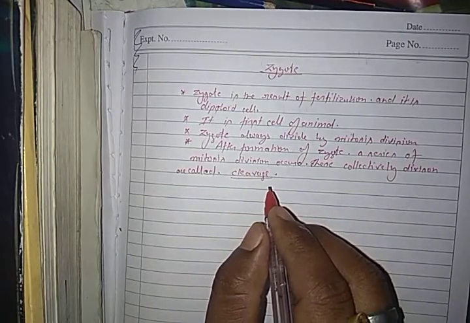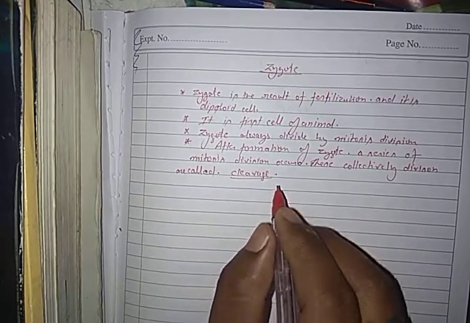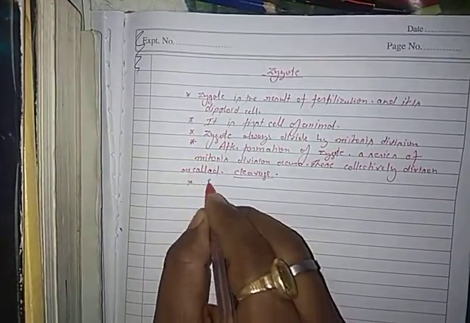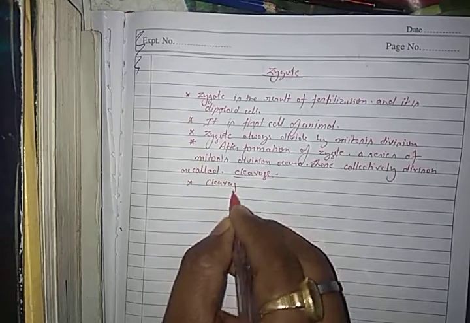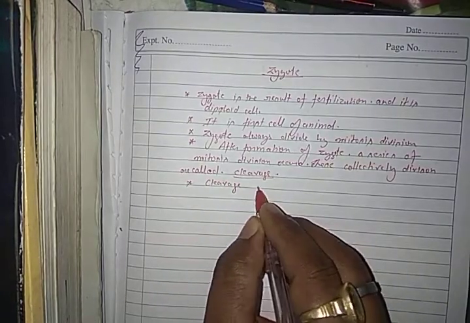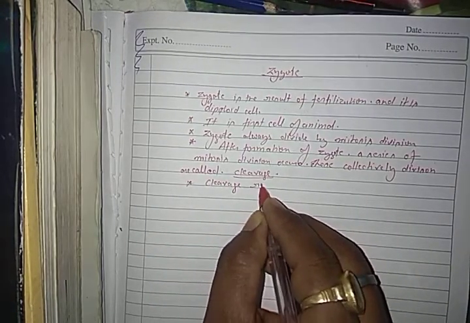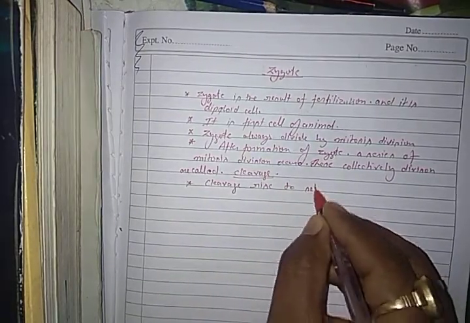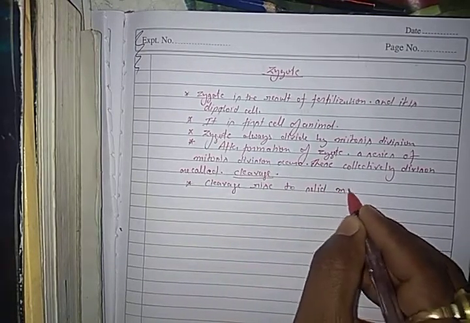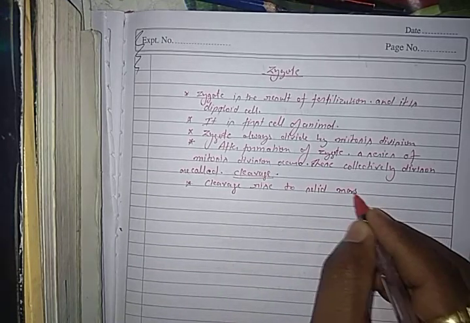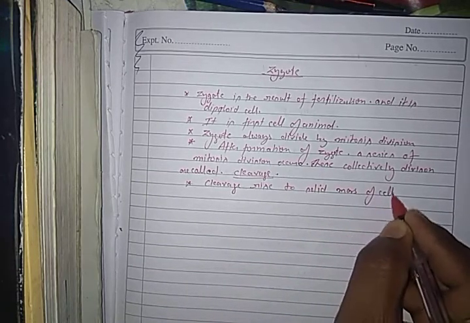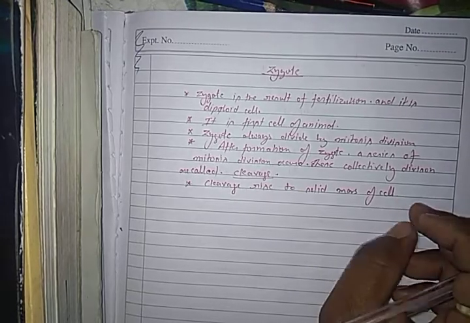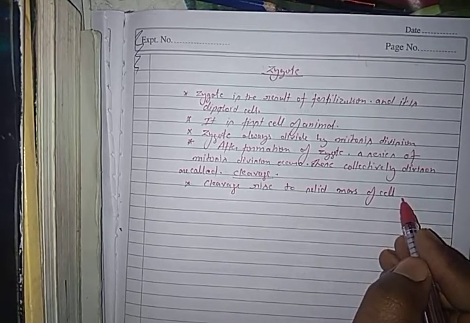Cleavage in the zygote gives rise to a solid mass of cells, and this solid mass of cells is called the morula.